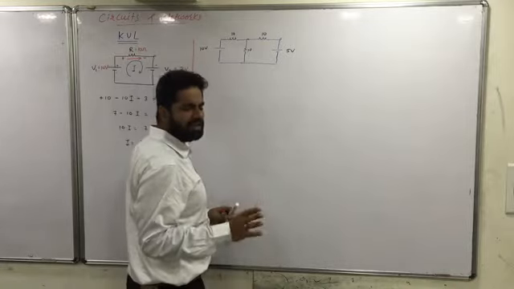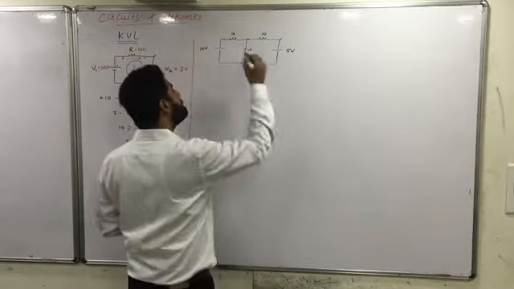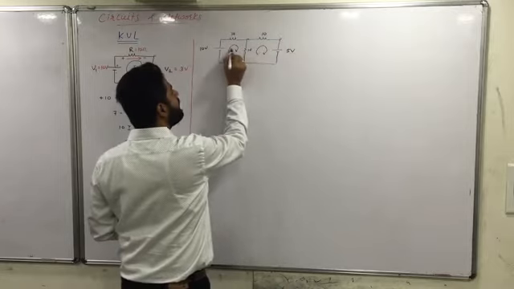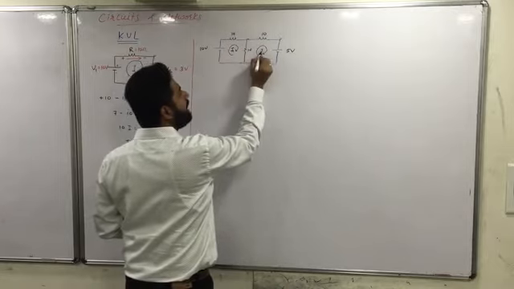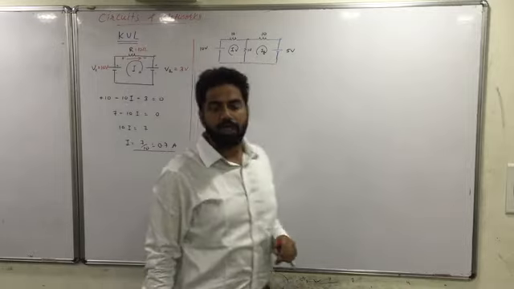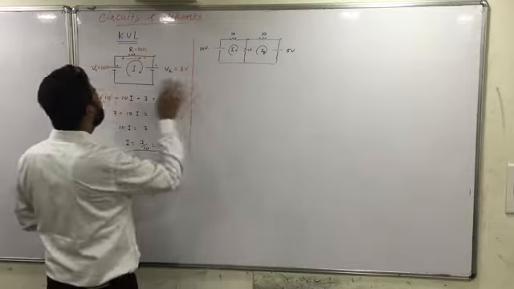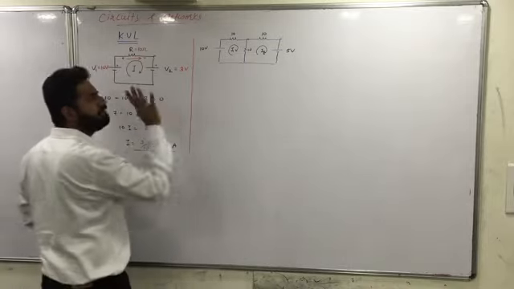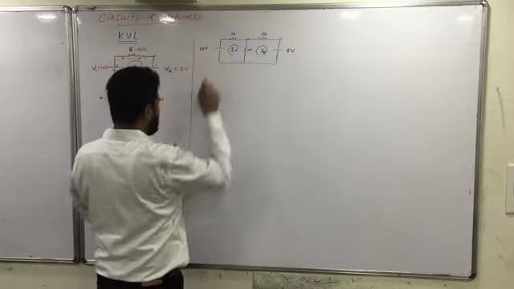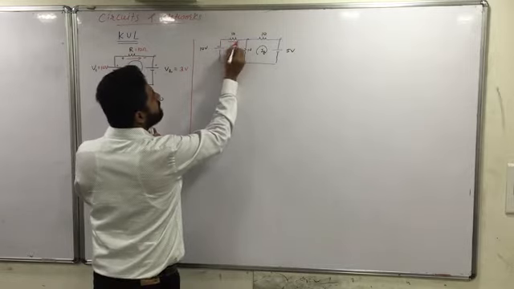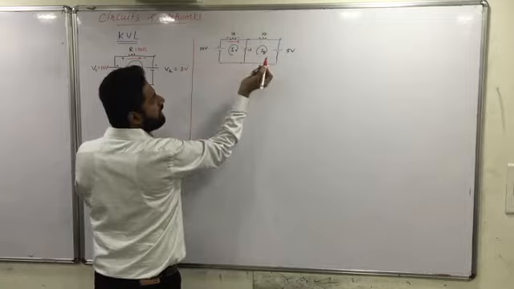So can we consider anything? Yes, you can consider anything. I am considering it this way. I1 and I2. Is it clear? This is I1, this is I2. Clear? Fine. Now I can definitely write down the equation here the way we have written it over there. This is rise, this is minus, this is plus, current is flowing like this. So I will have positive, negative like this.